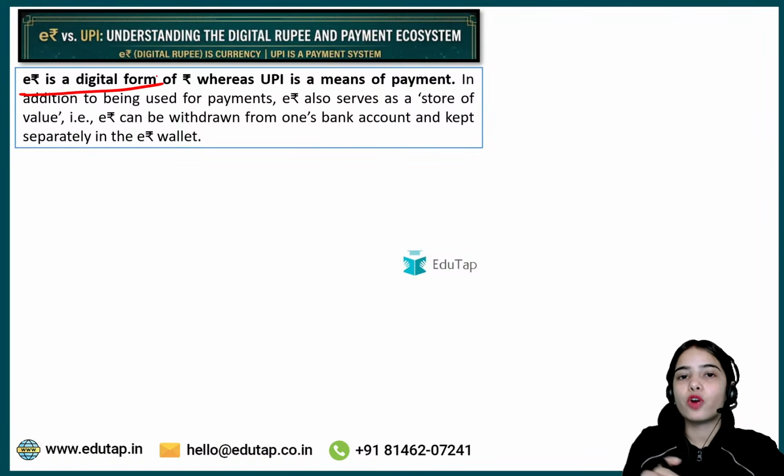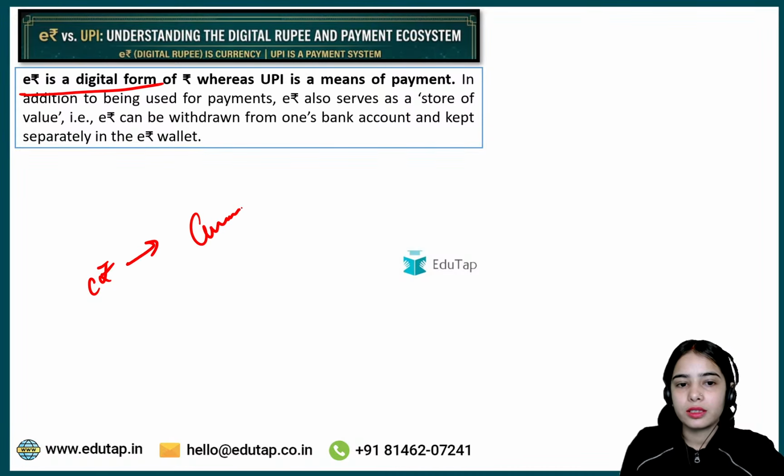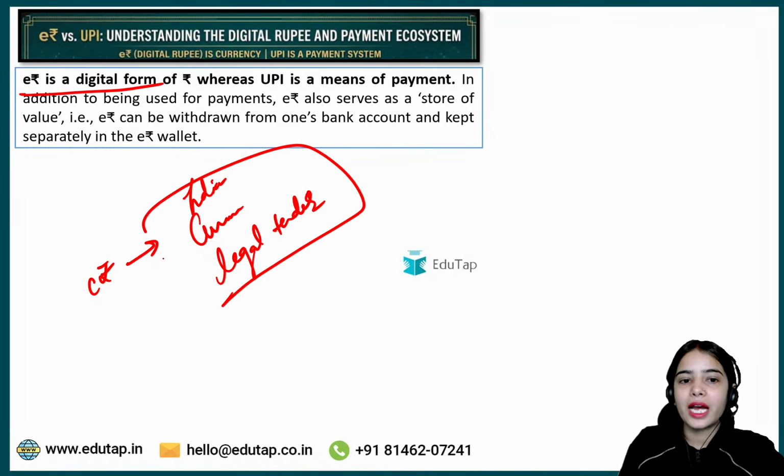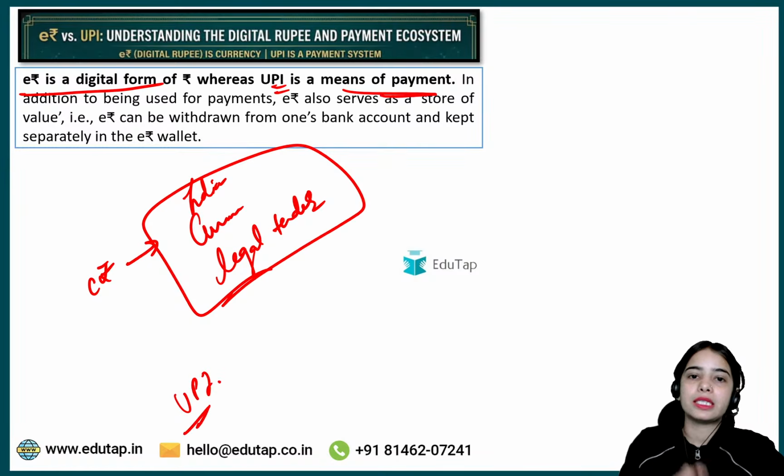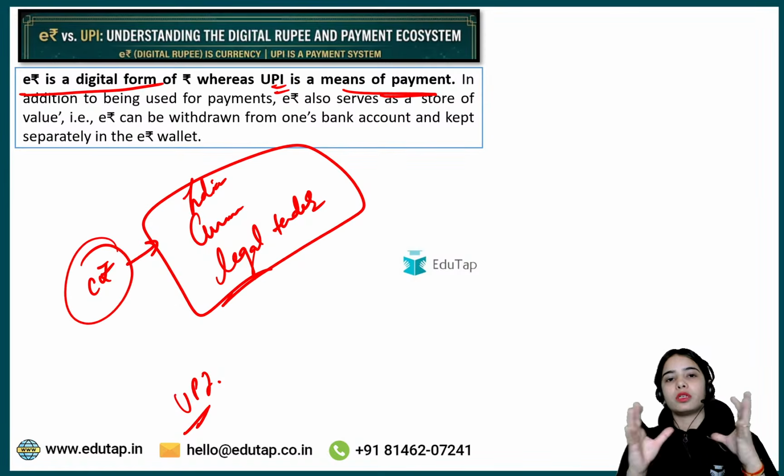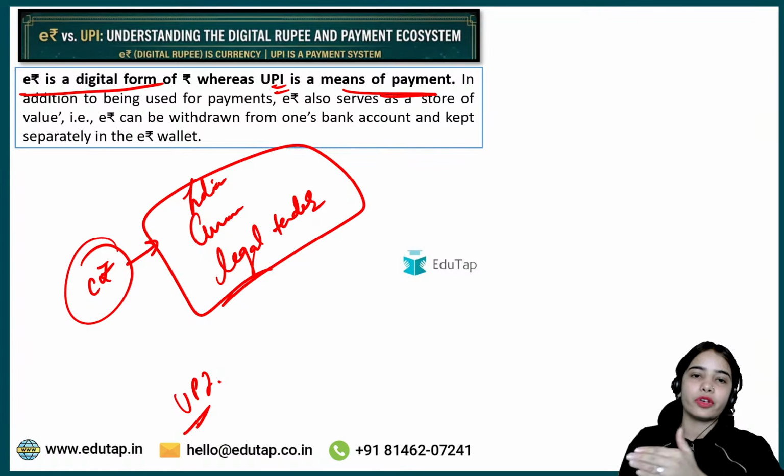E-Rupee is a digital form of rupee. E-Rupee is a currency. It is the Indian currency that is a legal tender as per the RBI Act of 1934. While UPI is a means of payment, a payment ecosystem. So e-Rupee is very much different from UPI.